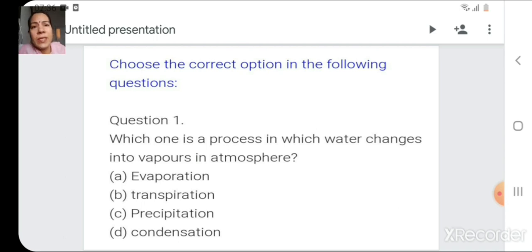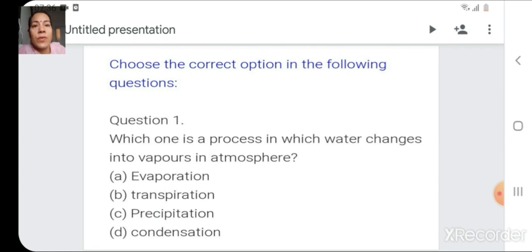These questions can be asked in any form: match the following, or correct the answer, or correct the statement, fill in the blanks, pure MCQ type, or any other form. So here I have given some samples of questions which we will practice.